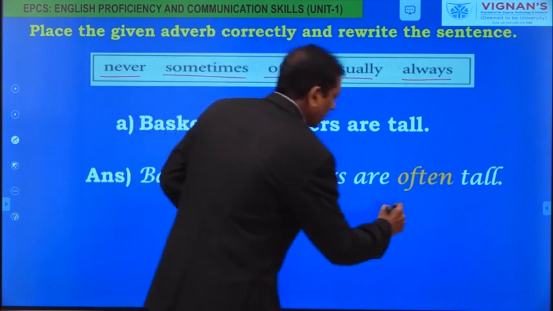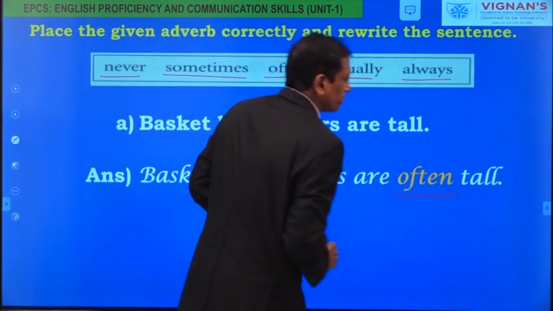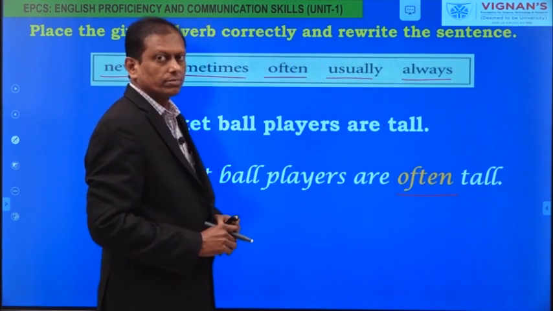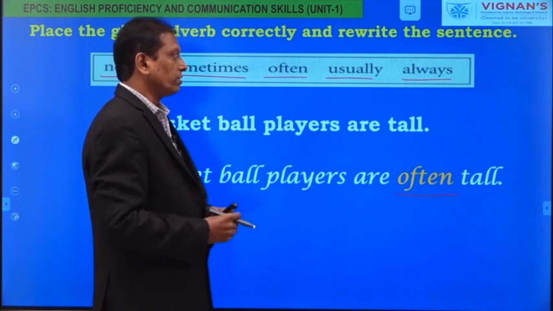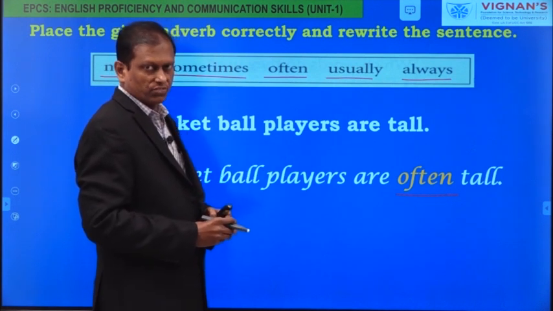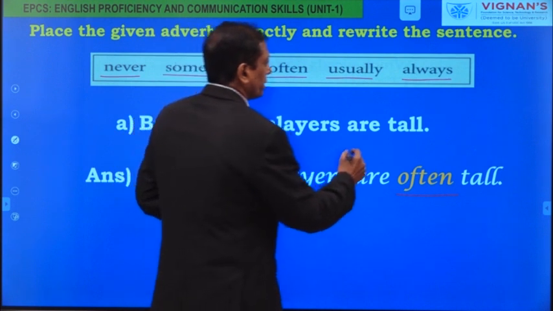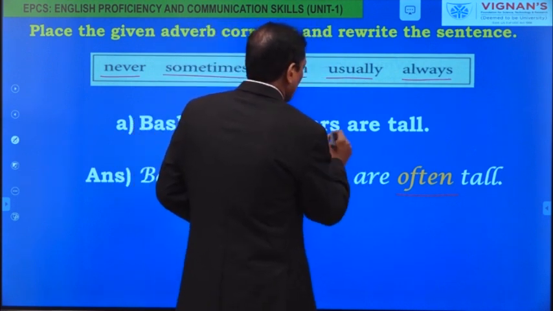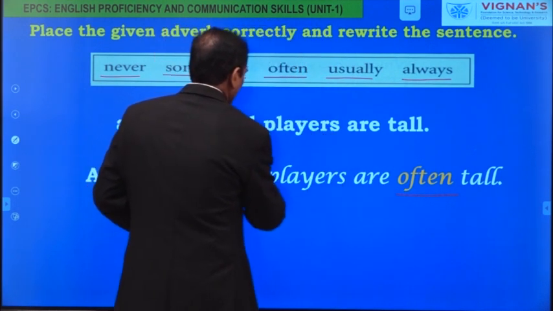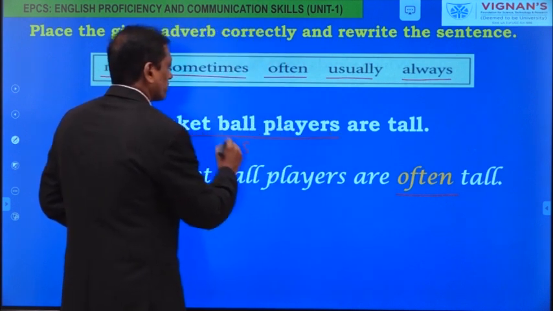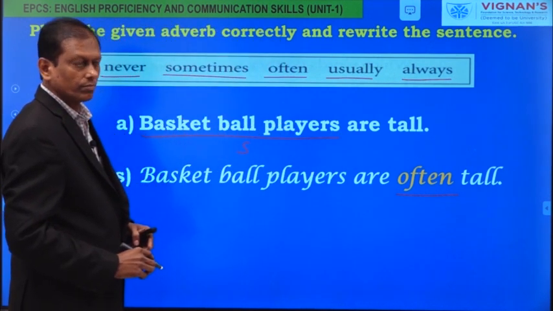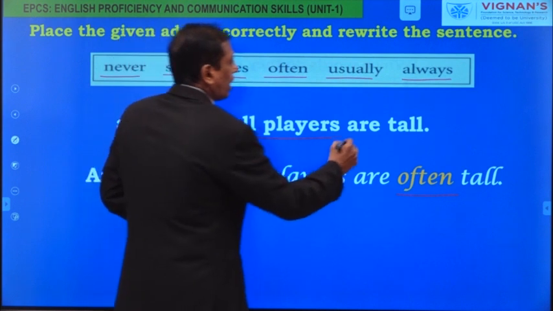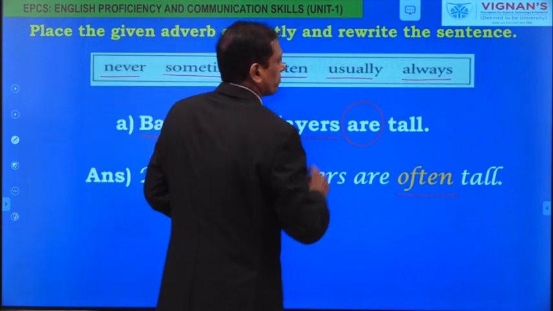Why have we placed this often here? Please refer to the previous rule, to be plus frequency adverb. Here, basketball players, this entire thing is the subject. And are is a be form.